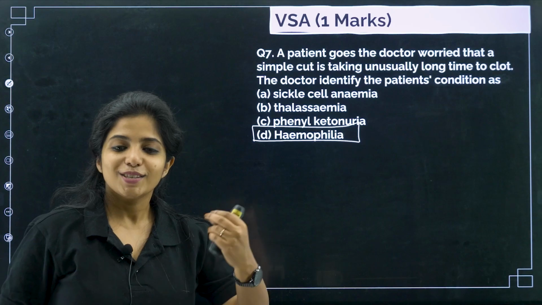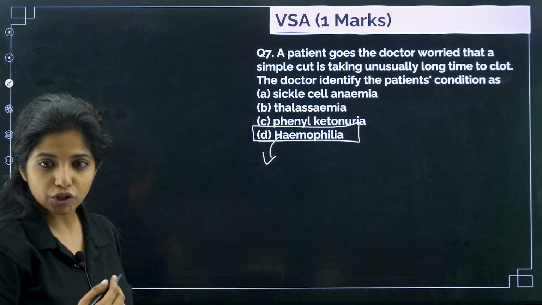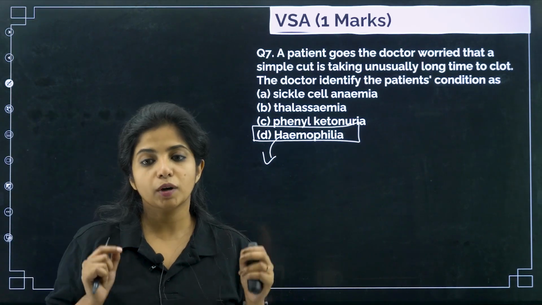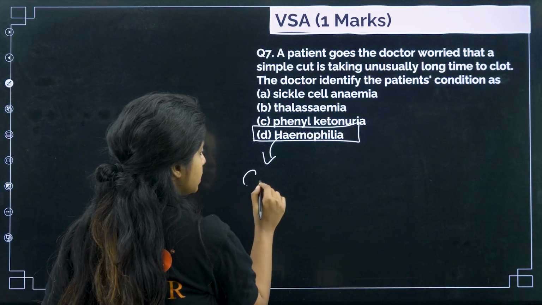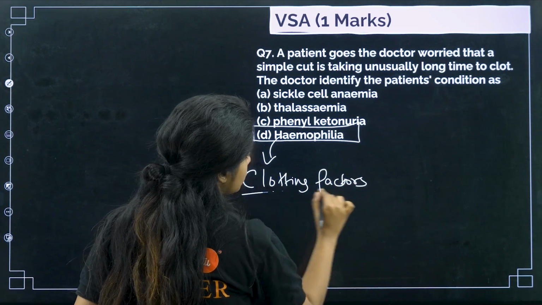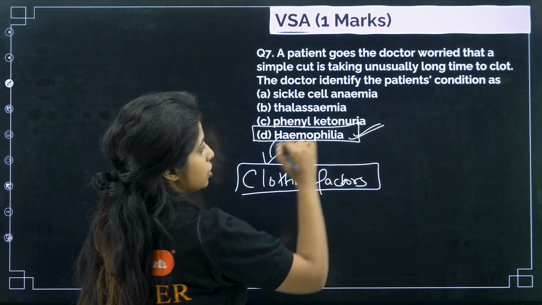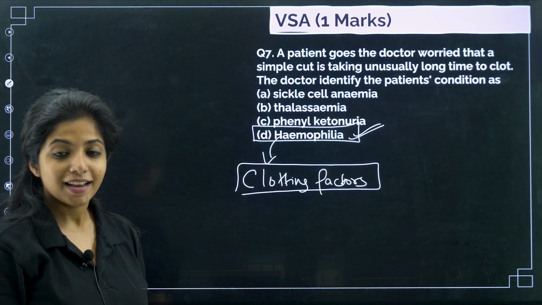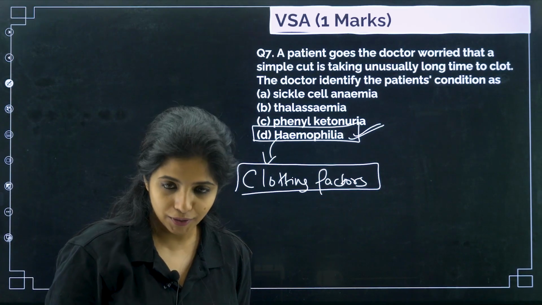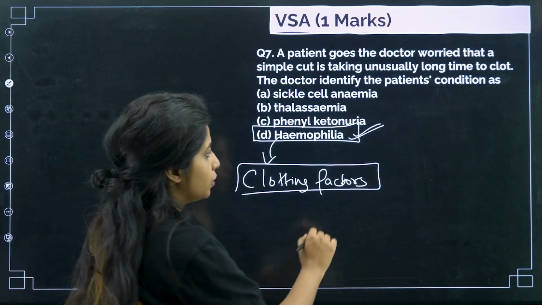She is suffering, not was suffered. Basically it's hemophilia where the clotting factors, the ones responsible for clotting of the blood, are not being formed properly. So the clotting factors are being affected, which is why the person will not stop bleeding. Remember that hemophilia is a sex-linked recessive disorder. I will talk about that later on. I have questions for that also, but if you want, you can remember it.